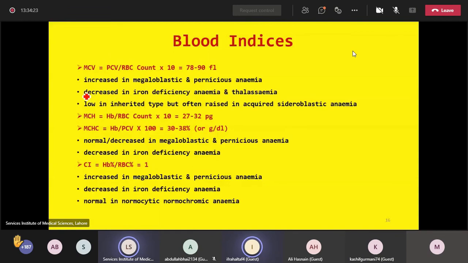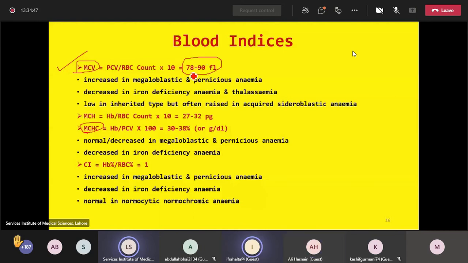Try to focus, try to listen. So again, we can see the different types of anemia on the basis of the blood indices MCV and MCHC. Let's focus on MCV first. The normal range is 78 to 90 femtoliters.